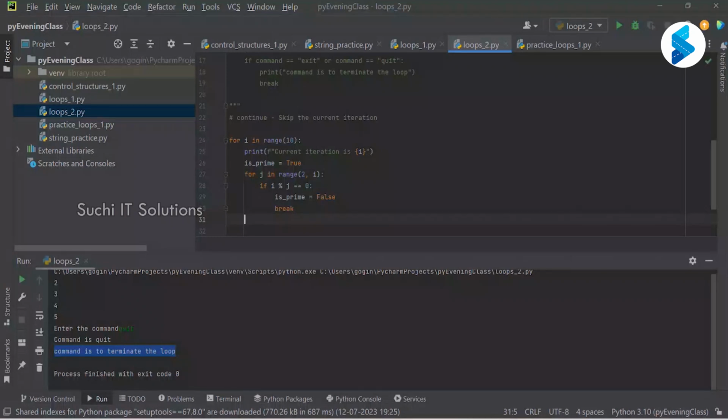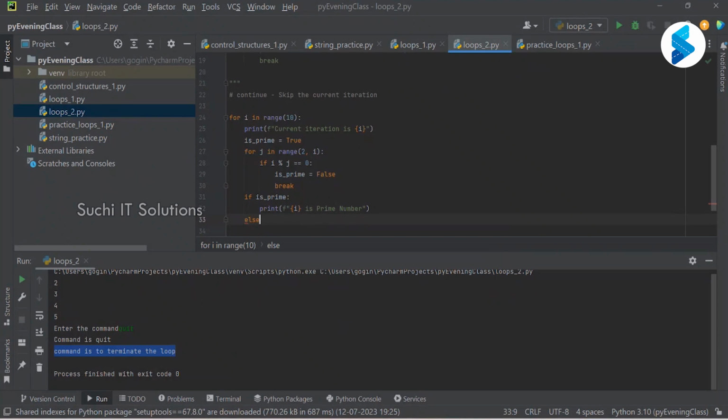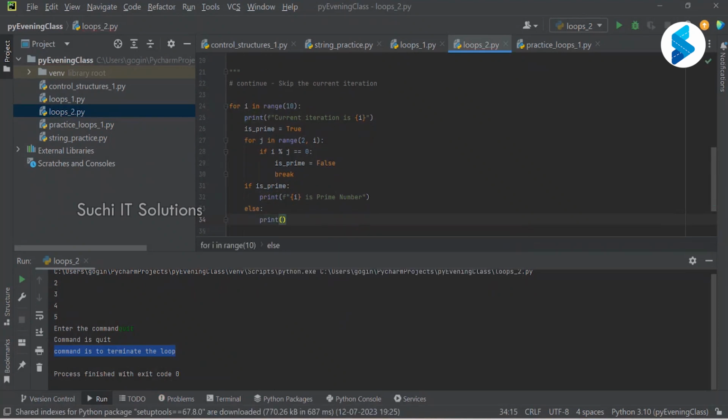So if is_prime, print i is prime number, else... this is a simple prime number program.